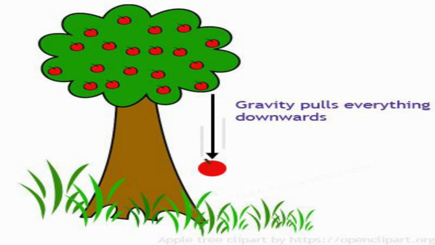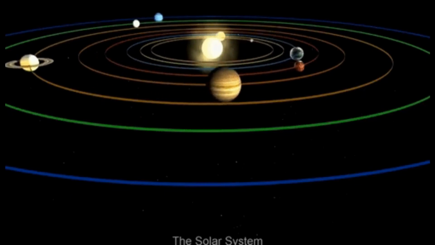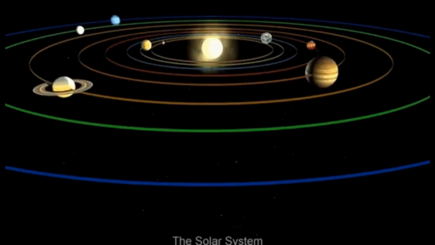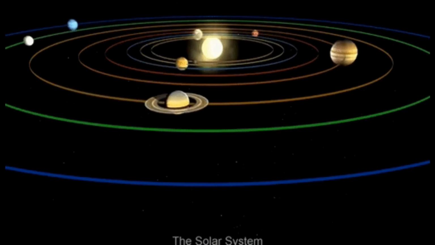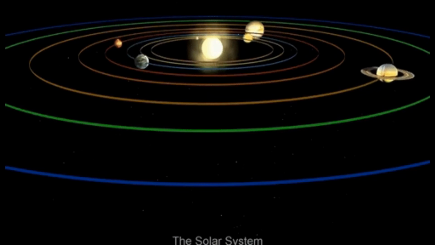Gravitation or gravity is the force of attraction between any two objects. All the objects in the universe attract each other. But in most of the cases, like planets, the attraction force between them is too weak due to the very large distance of separation.